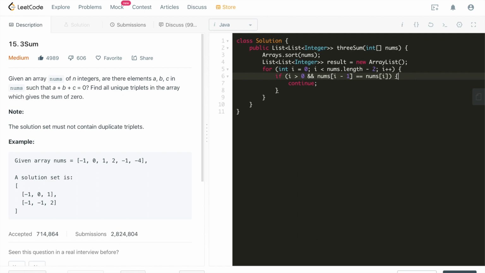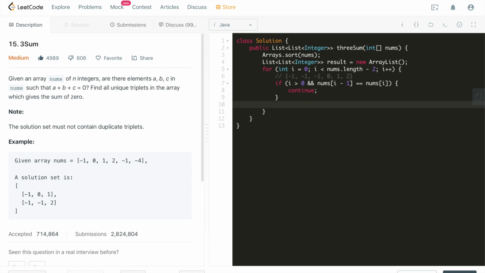What is this case? Given this array, minus 1, minus 1, minus 1, and then 0, 1, 2, right? In this case, these three minus 1s are all duplicates, and i is greater than 0, so we'll just continue. We don't need to do the same computation for all three minus 1s. We only need to do it for one of the duplicate elements. That's it for this test case.